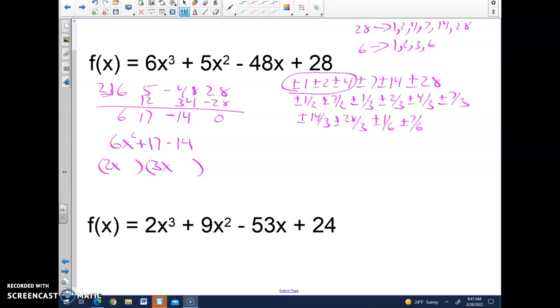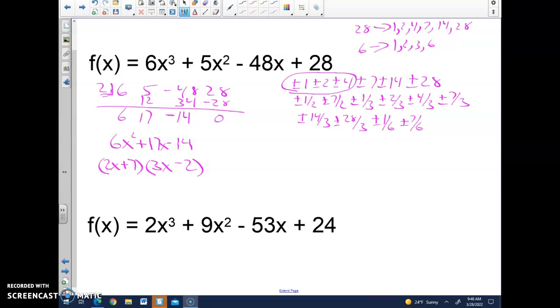The factors of 14 are 1 and 14, and 2 and 7. I'm not going to put my 2 with the 2x, because that puts a GCF in my parentheses. So I'm going to put the 7 here, and the 2 here. And 2x times 2 is 4x. 7 times 3x is 21x. Is there a way to make 21x and 4x into 17x? Yes. 21x minus 4x is 17x. 2x times negative 2 is negative 4x. 7 times 3x is 21x. 21x and negative 4x is 17x.